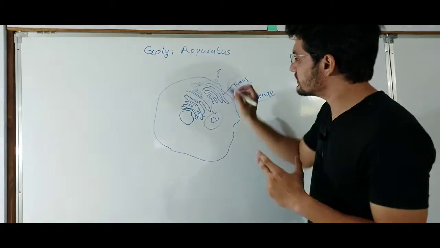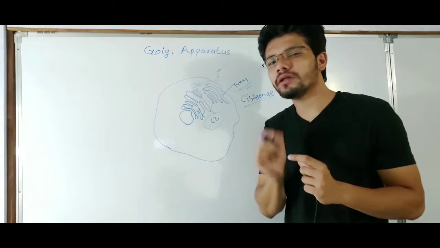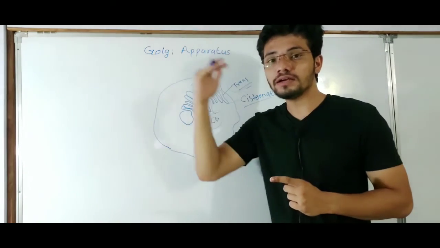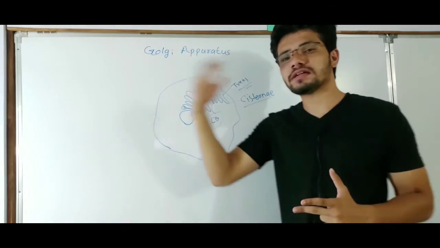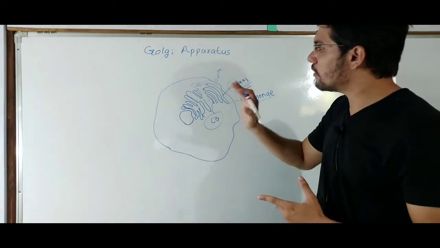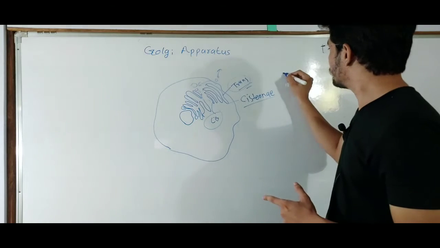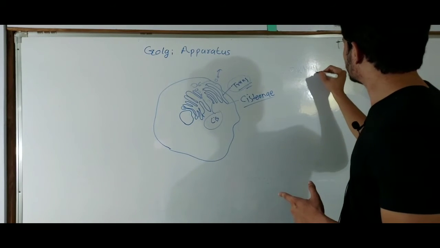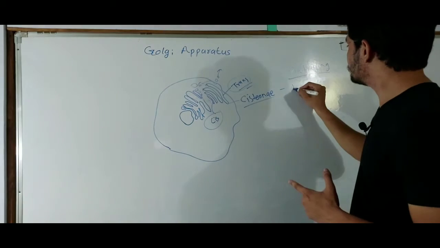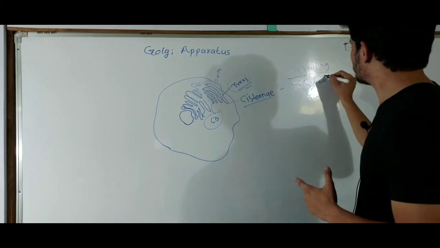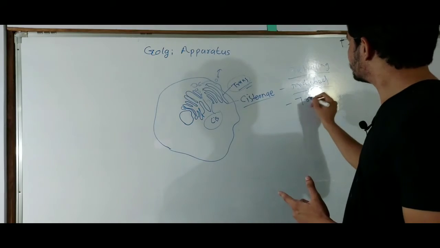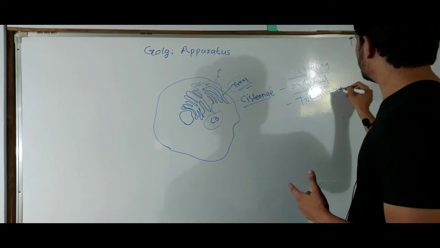So these small ball-like secretory vesicles contain these modified proteins. These modified proteins are sent to their targets. The target can be extracellular or intracellular, but basically the Golgi apparatus performs three main functions. Firstly, they are modified, then packaged, and then transported to their targets.